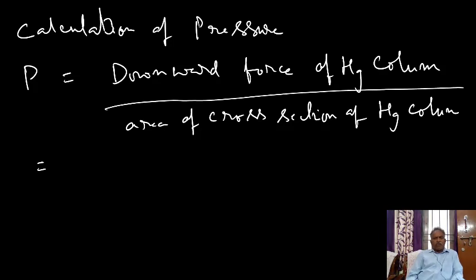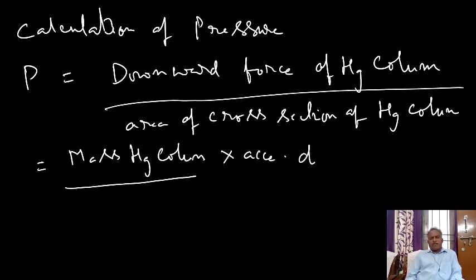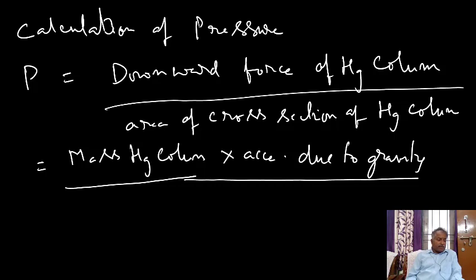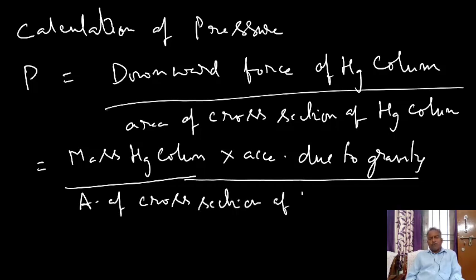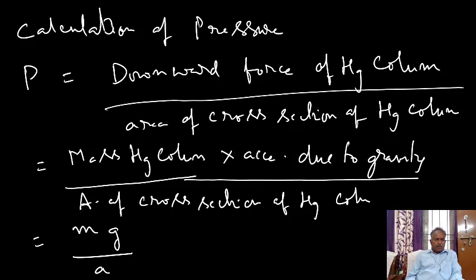The downward force is the mass of the mercury column into the acceleration due to gravity. So pressure is mg by A, where m is the mass of the mercury column, g is the acceleration due to gravity, and A is the area of cross section.